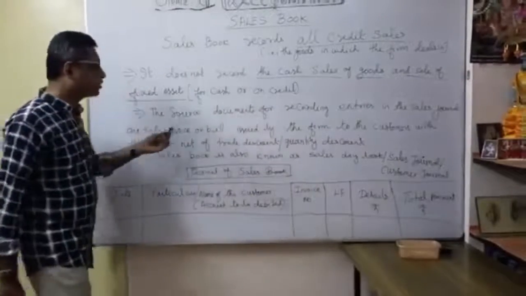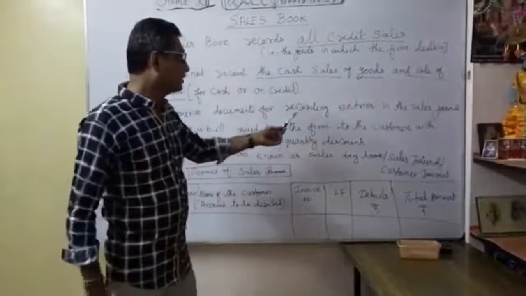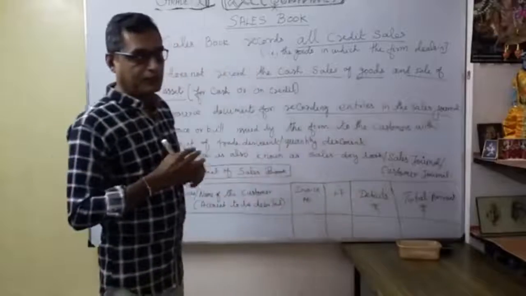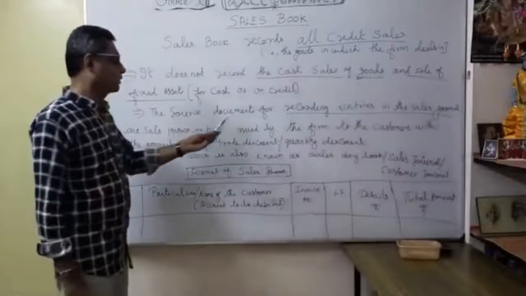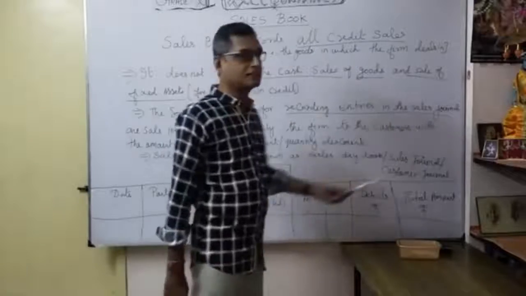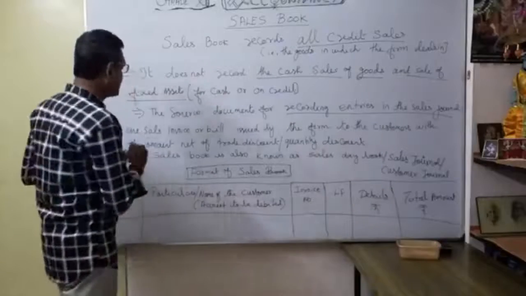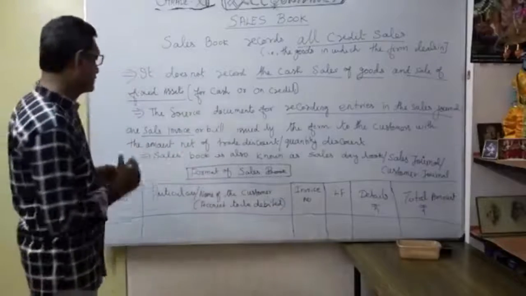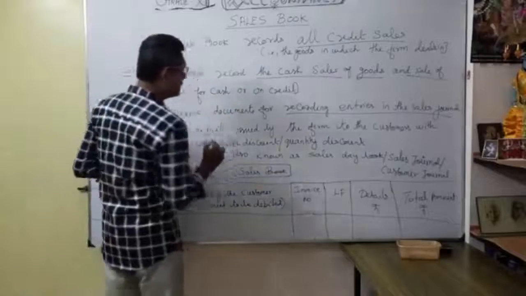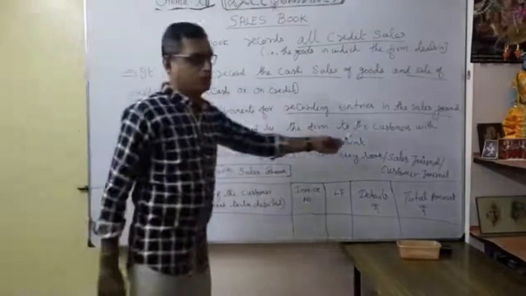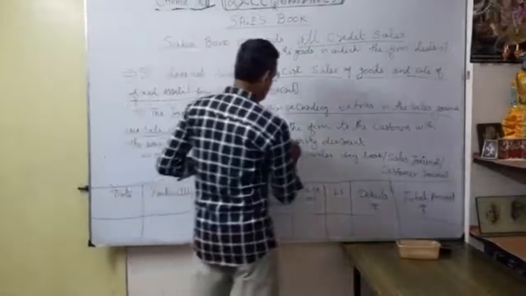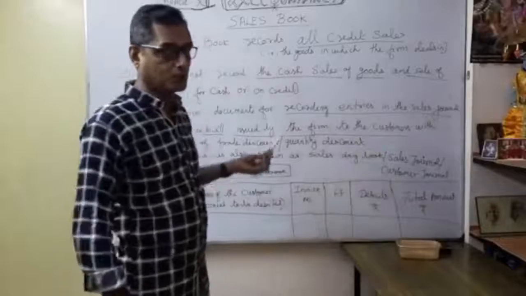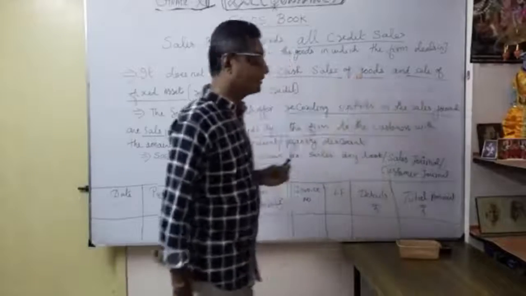Then, the source documents for recording entries in the sales journal. How are you going to record in the sales book based upon the source document? It may be the sales invoice. The company writes an invoice, correct? Based on that, we are going to record the transaction. It may be a sales invoice or bill issued by the firm to the customer. That is a very important point. Any invoice you write to a customer, based on that you can record the transaction in the sales book, if it is credit sales. That is very important.